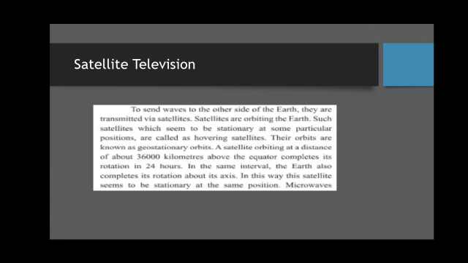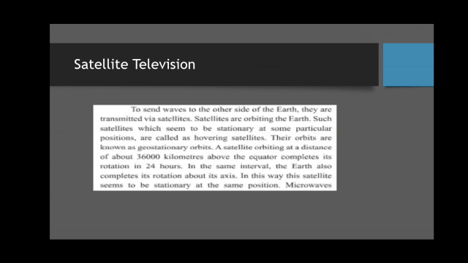Satellite television: the radio waves used for television transmission cover a small area. They travel along with the light. To send the waves to the other side of the Earth, we use satellites.